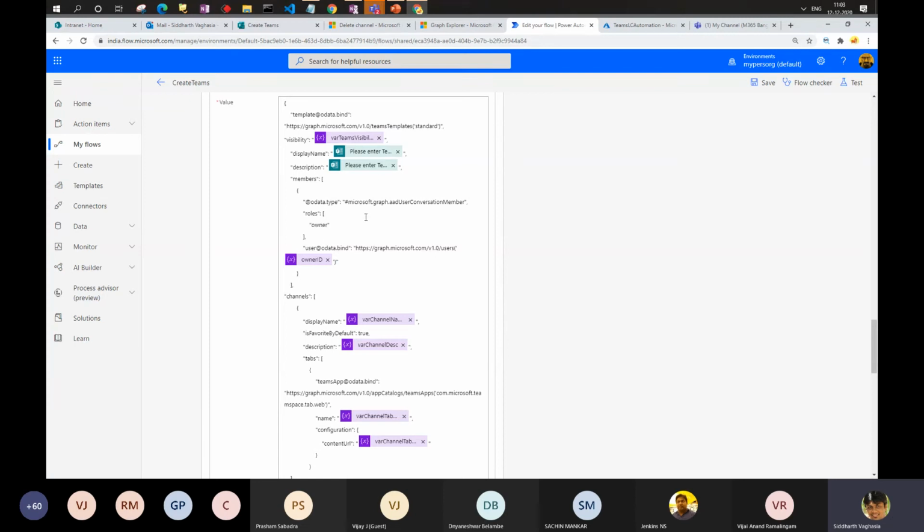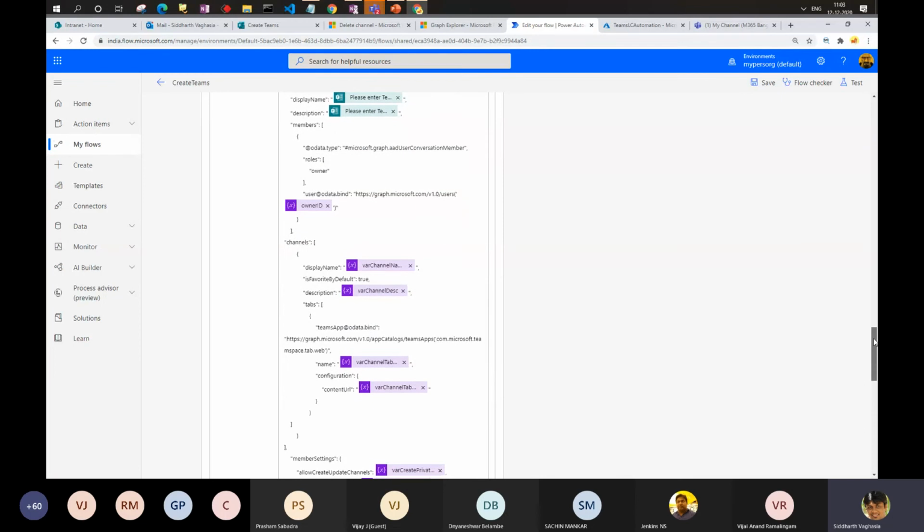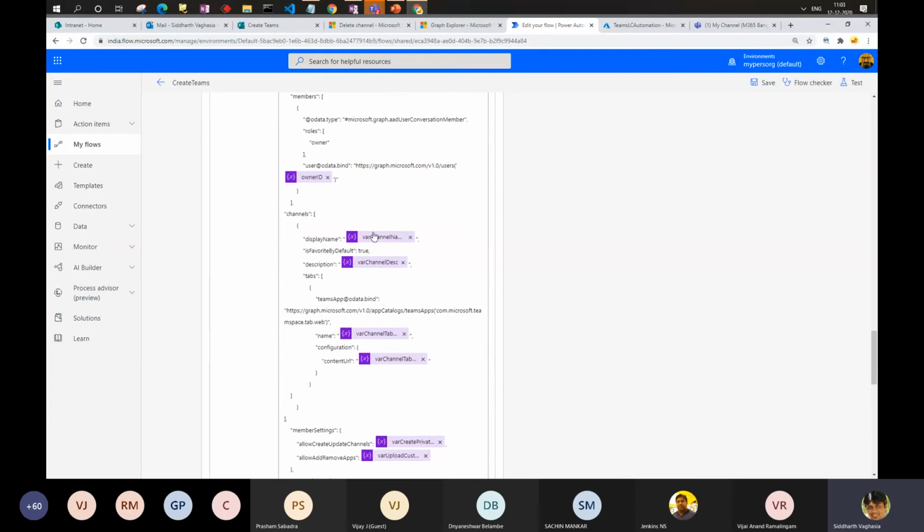Okay, I'm sure somebody might correct me if I'm wrong within the team itself, and I'll be happy to learn about it. Then you are saying what all channels you wanted to create. So these are basically the channels. These variables are assigned from the response in the Teams form which I have there. Then you are saying I wanted to create a tab, and the tab is of type web. Where this is the name of the tab, and in the configuration I'm passing the URL of the content URL within the tab.